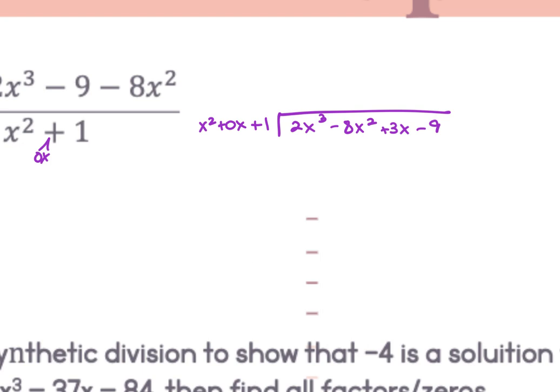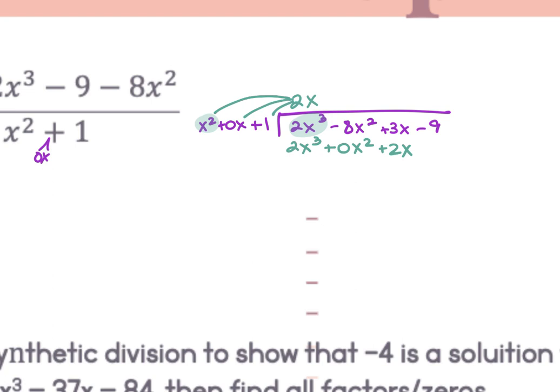And then we start first into first. So to multiply x squared by something to get to 2x to the third, it would be 2x. And I would multiply it times the x squared, I'd get 2x to the third. Multiply it times the 0x, I get 0x squared. Multiply it times the 1, I get 2x.